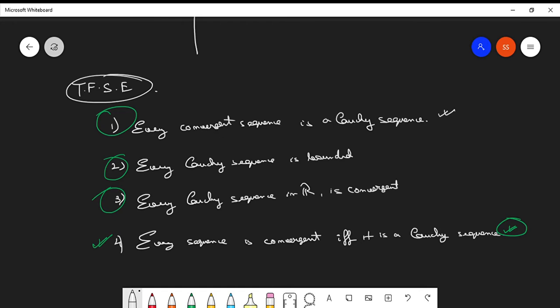Okay. So without any further delay, let's start with the proof of the sequence. I guess you have already understood the meaning of sequences. If any sequence exists, say an, if it's converging, then it is a Cauchy sequence. If it is a Cauchy sequence, then it is bounded. And if this sequence is Cauchy, then it is surely convergent. If convergent, then Cauchy. If Cauchy, then bounded. If Cauchy, then converging. Clear? Okay. So let us start with the proof.